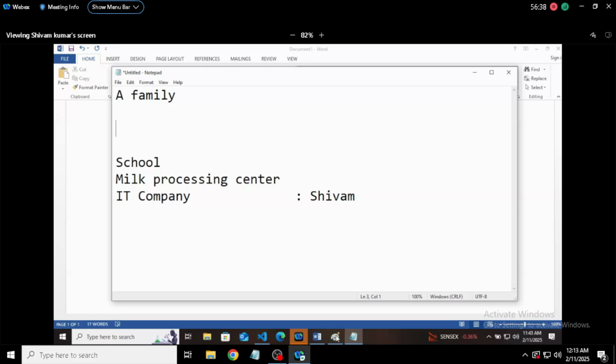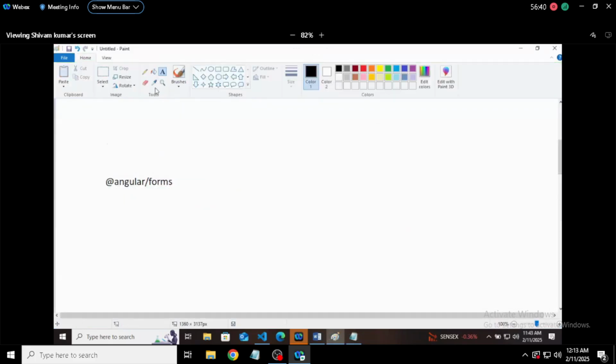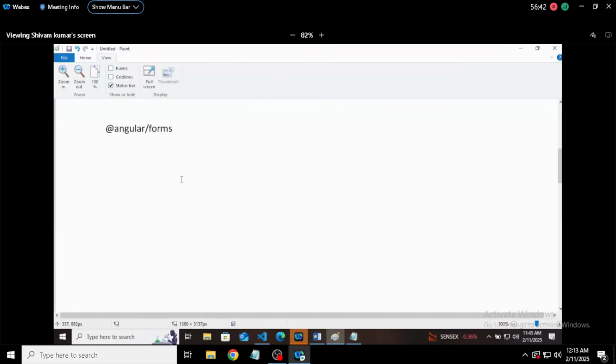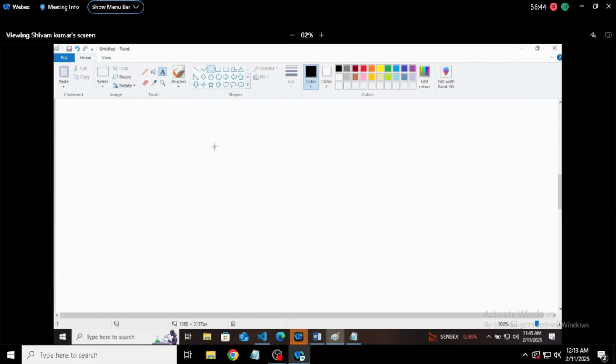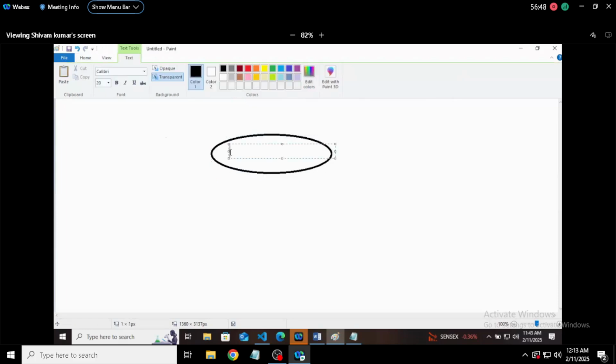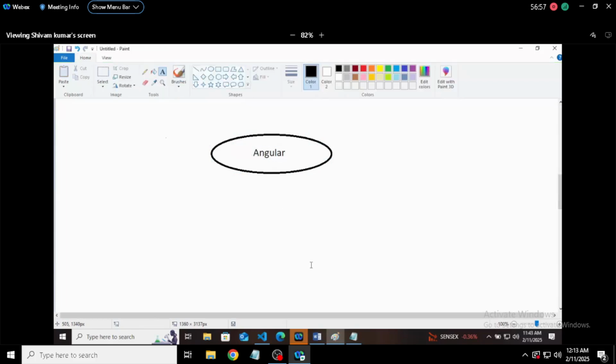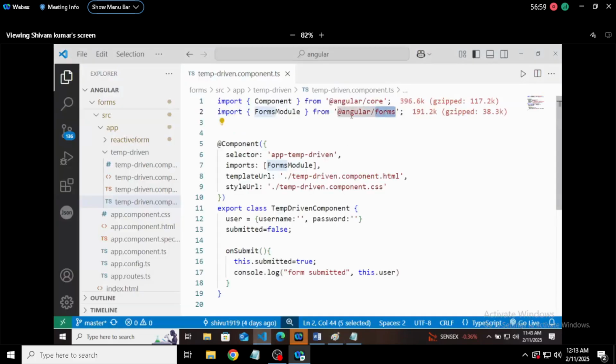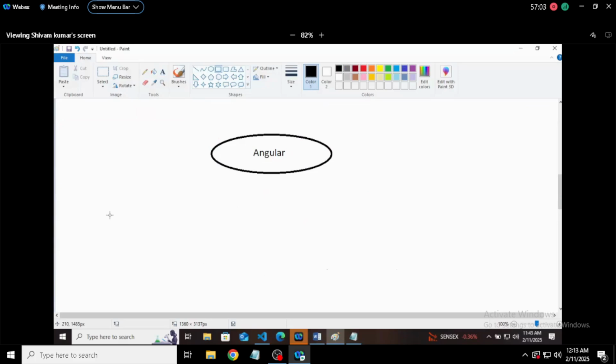So architecture comes in this way. There is a parent here, and the parent is Angular. I am giving this example so that you can understand it in a very easy way. The parent is Angular every time, because all the packages will be coming from Angular only, but they will be coming in a very different way.